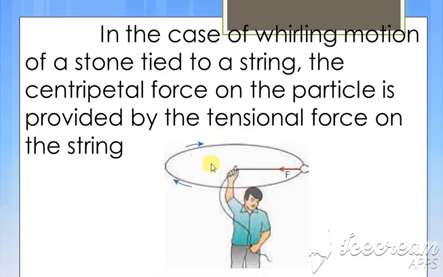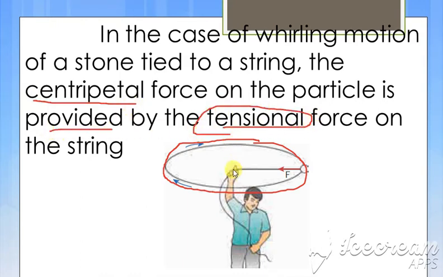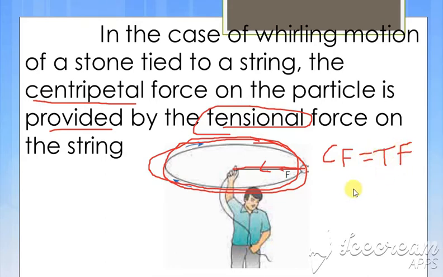Here, since the particle is moving in a circular path, that is said to be the centripetal force, and it is provided by the tensional force because of the string. So the tension force in the string gives us a centripetal force. Here the centripetal force is equal to the tensional force. So the centripetal force is provided by the tensional force of the string. This is the first example of centripetal force.